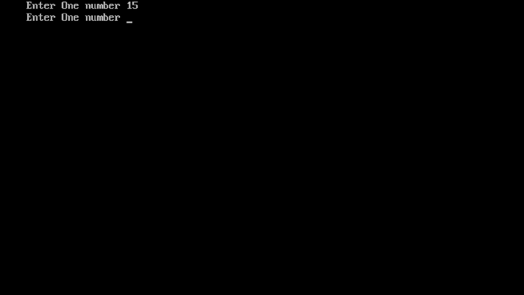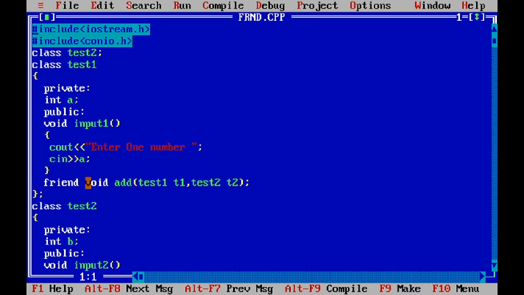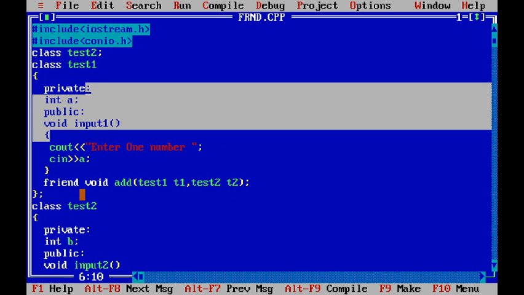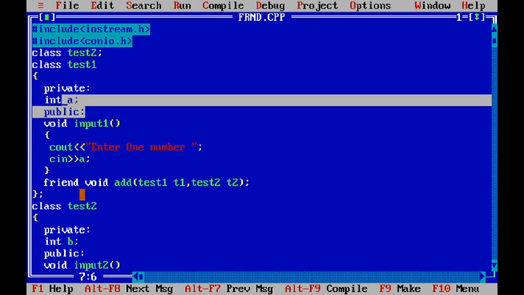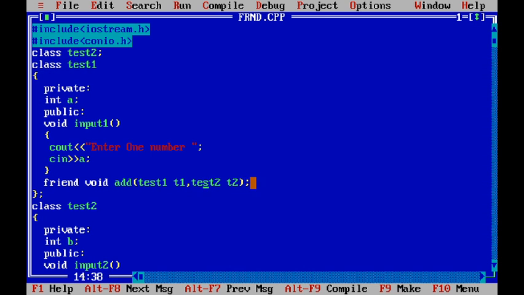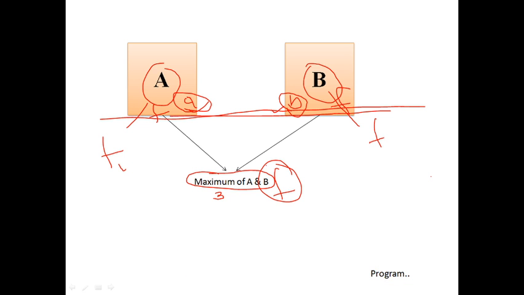Then it will ask us to enter one number. We will enter 25 this time. So the addition is 40. The first value 15 goes into the test1 class, 25 goes into the test2 class, and this does the addition. So using a single friend function we can take the data from both the classes. Test1 has private data and test2 also has private data. Using a single friend function we can access the private data of both these classes. That is the concept.